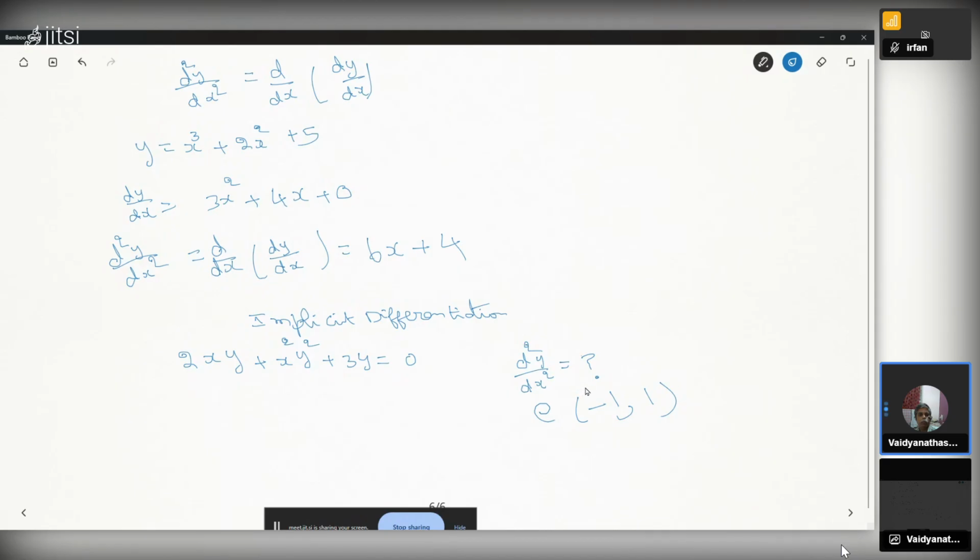If you want general, you cannot use this. You have to express y explicitly in terms of x. That will be more complicated. But if you want the second derivative at this particular point, minus 1 comma 1, we can use this differentiation. Only at this point. We don't want any other point. If you want a general formula, we cannot use this. So we will take the derivative.